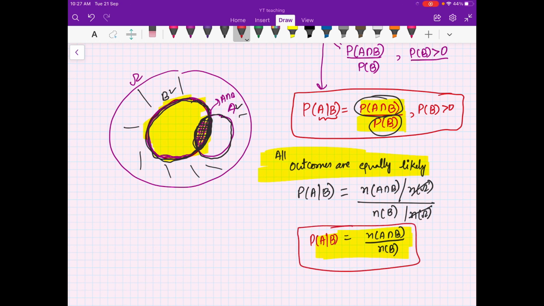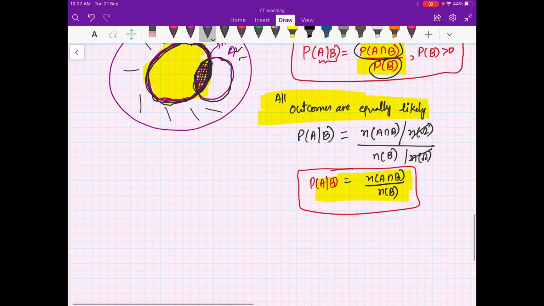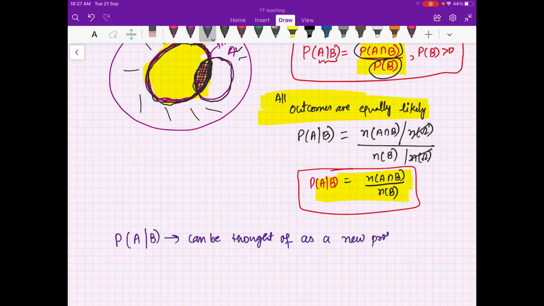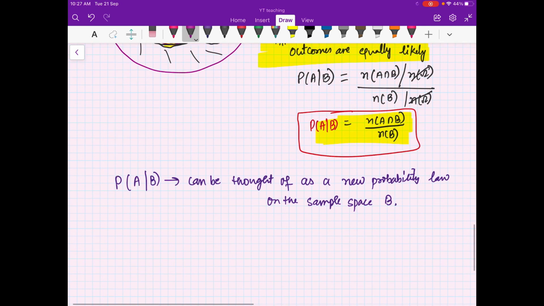Fine. Conditional probability. Now you should understand that this P(A given B) can be thought of as a new probability law, because you have defined everything with respect to the set B. A new probability law on the set B, on the sample space B. Okay, so we can see all the properties are satisfied.